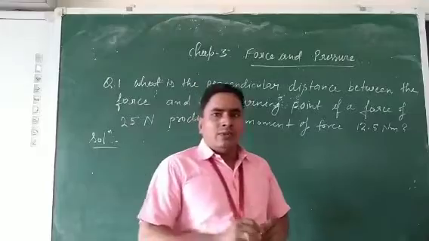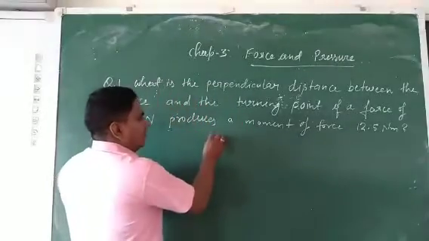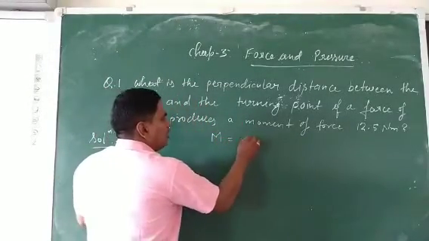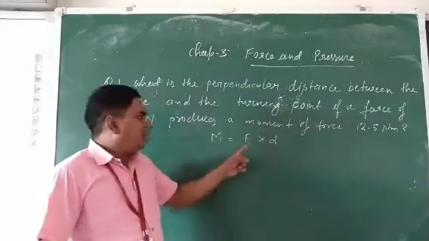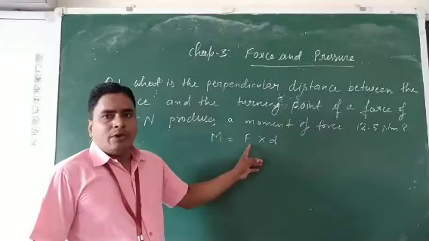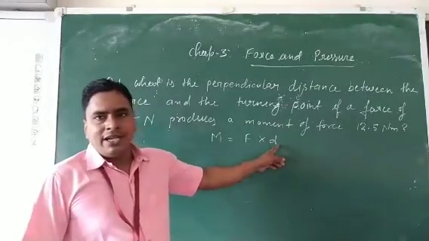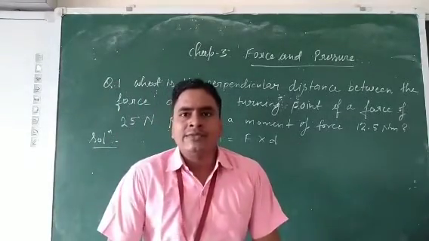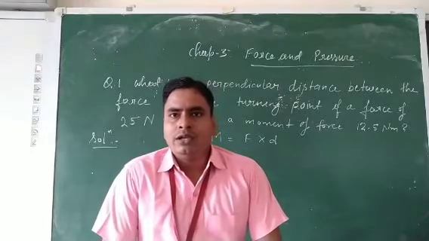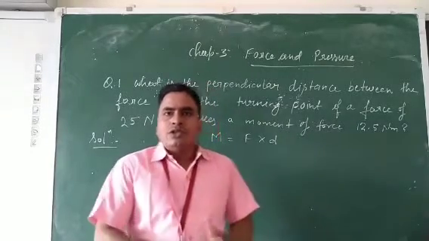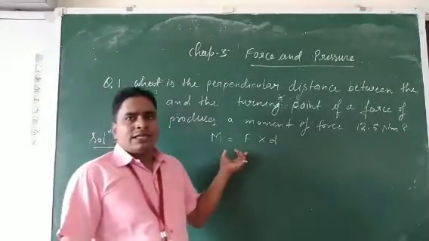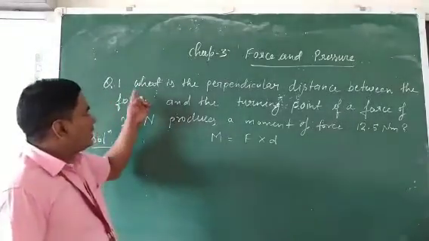Clear? So by the formula, we can see that moment of force is equal to F into D. F is the force applied on a body, and D represents the perpendicular distance between the fixed point, the pivot, and the line of action of the force. On this topic, we'll discuss one numerical problem.